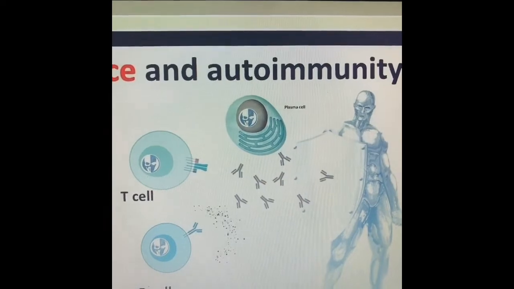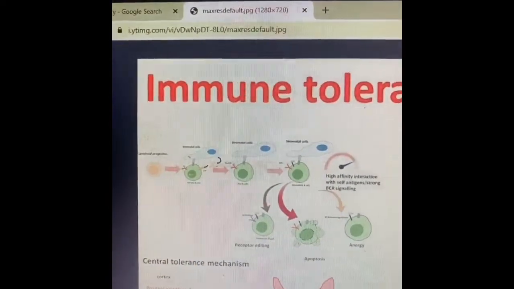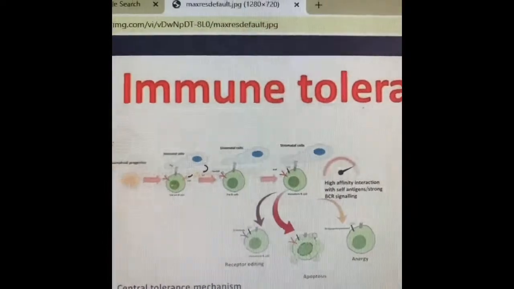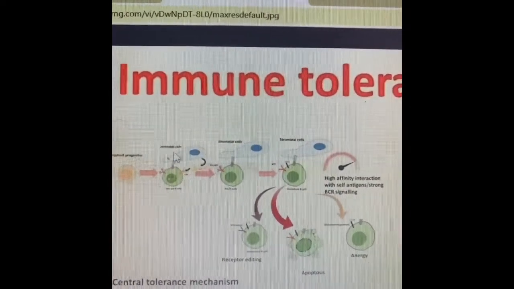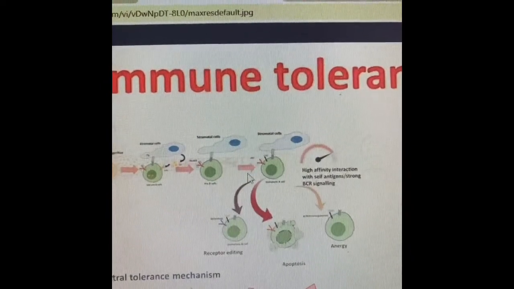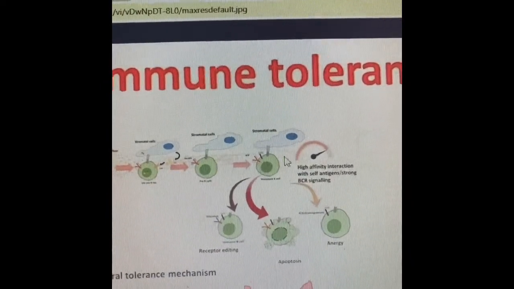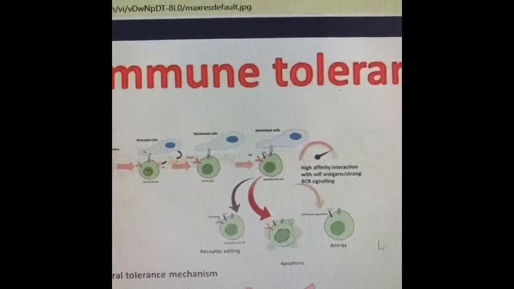Now suppose a cell starts behaving as a foreign body. So this is a self cell. This was identified as foreign, so it was attacked by the body's antibodies and it was killed. Not many causes of this disease are known, but what happens is our body cells start behaving as pathogens to the immune cells of our body. As a result, the immune cell starts killing the body cells.